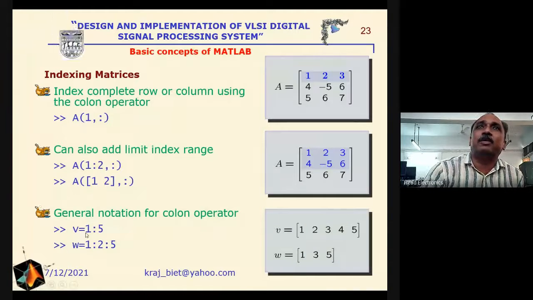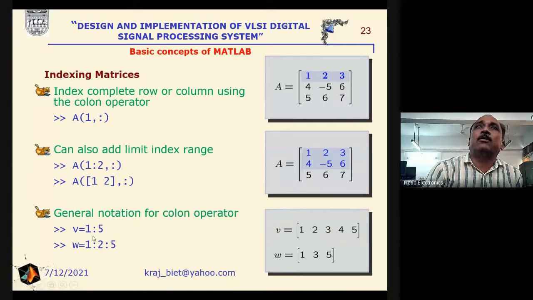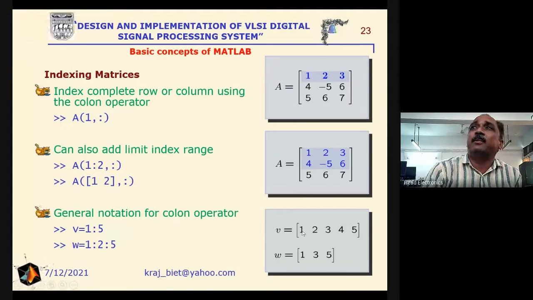See the first one: in this one we have written 1:5, 1 to 5. That is, the gap of two consecutive elements is considered as 1. But here we have introduced a gap of 2. So the first is 1, next 3, then the next will be 5 here.